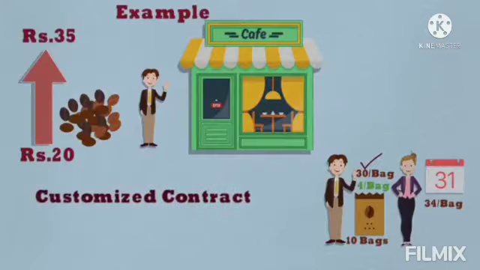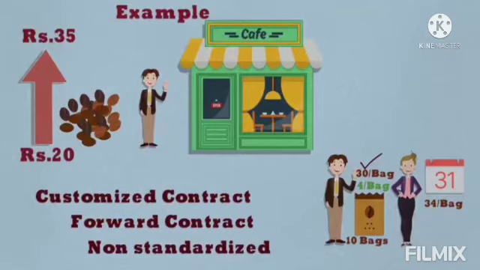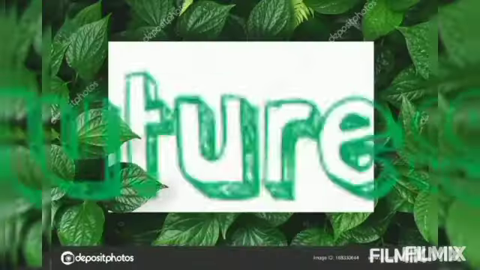Such a customized contract between two parties to buy or sell an asset at a specific price on a future date is called a forward contract. Since they are customized contracts, they are non-standardized in nature and they do not trade on a centralized exchange. The good thing about forwards is that they help to freeze the future price today and help to manage future risk, and act as an instrument to hedge the risk.